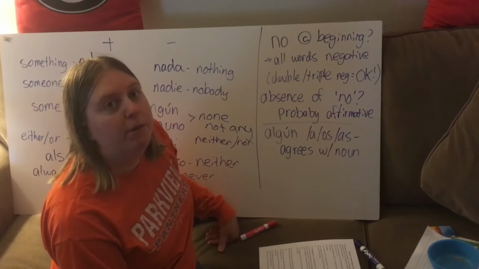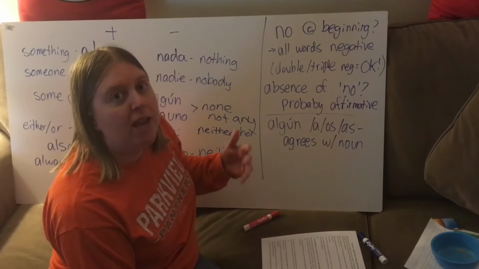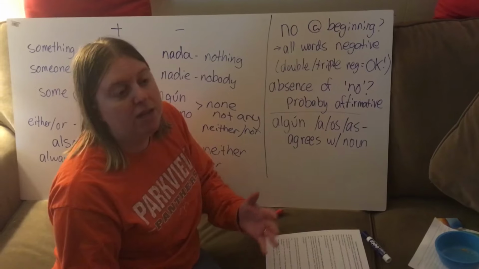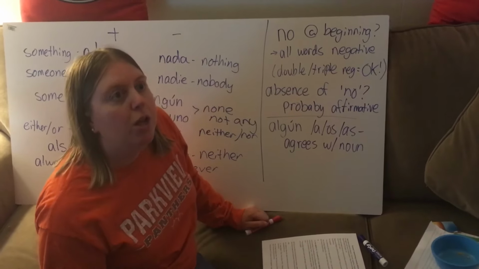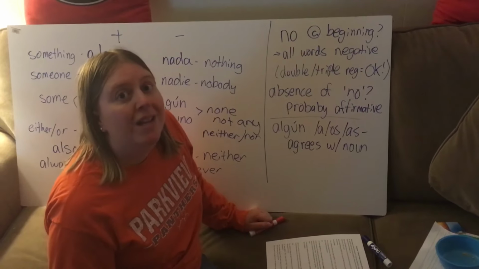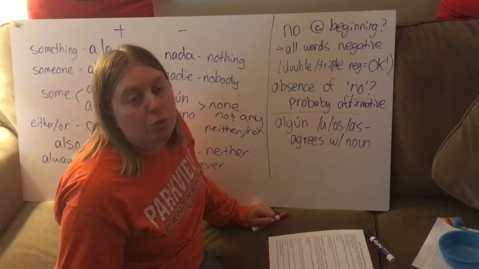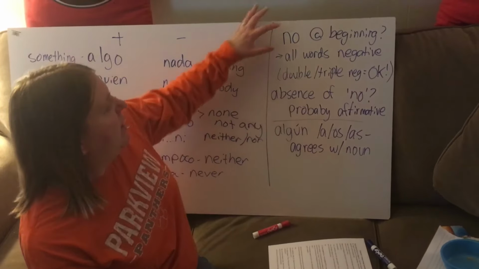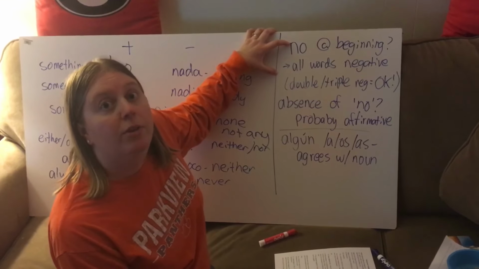Can't do that. But in Spanish, if you say, I don't want, you would say, I don't want no cheese. It's actually correct in Spanish to say, I don't want no cheese. So the Spanish equivalent would be, no quiero ningún queso, rather than no quiero algún queso. Alright? So basically the point is, if you have a no at the beginning, all the words are negative.